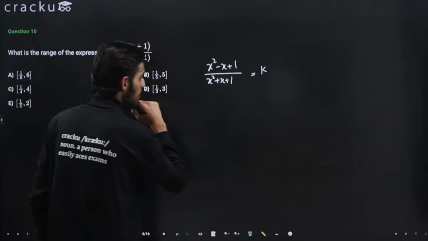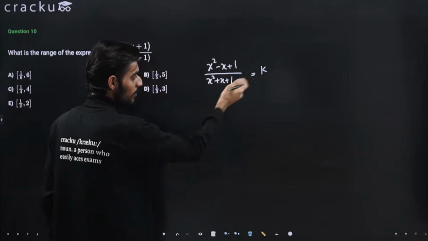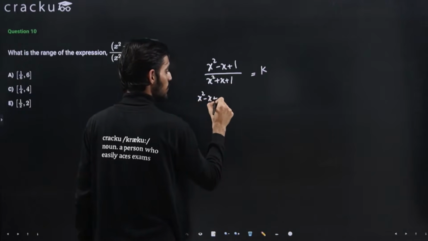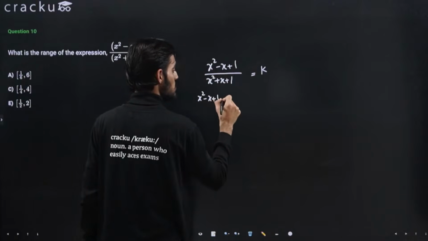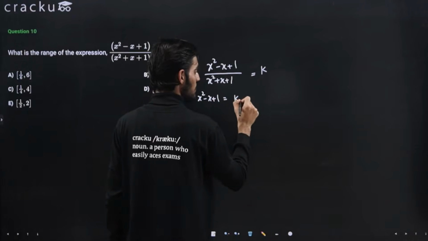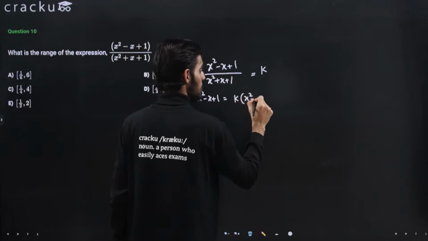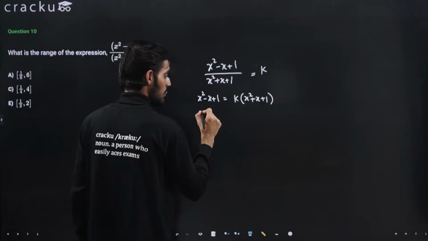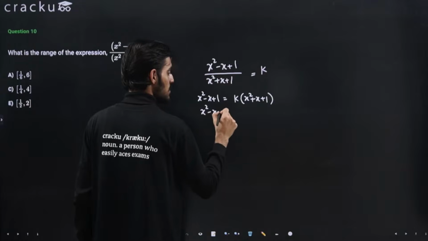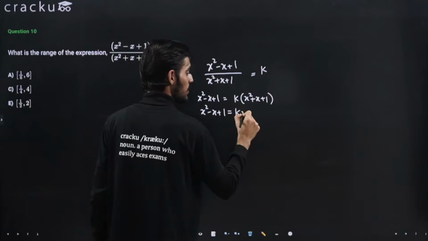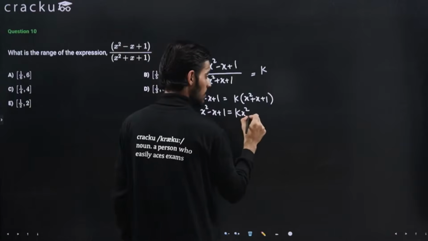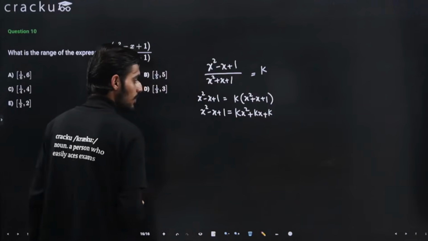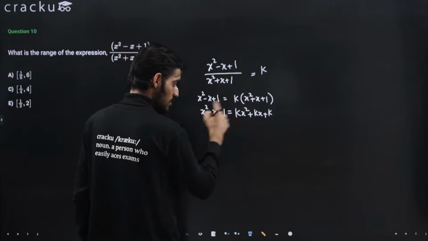Okay, now solving this, I am taking this particular term to the right hand side. So this will come out to be x square minus x plus 1, that is equal to k multiplied by x square plus x plus 1. So x square minus x plus 1 is equal to kx square plus kx plus k.